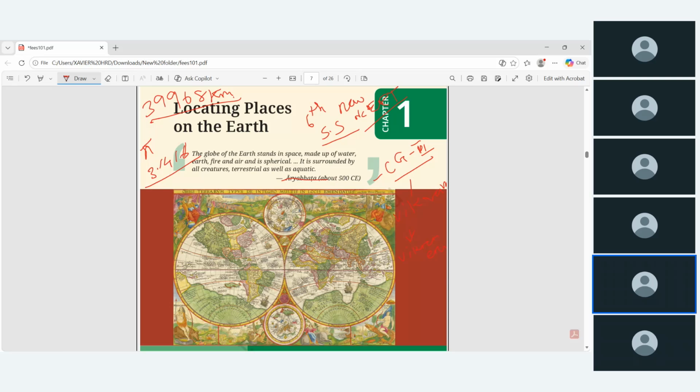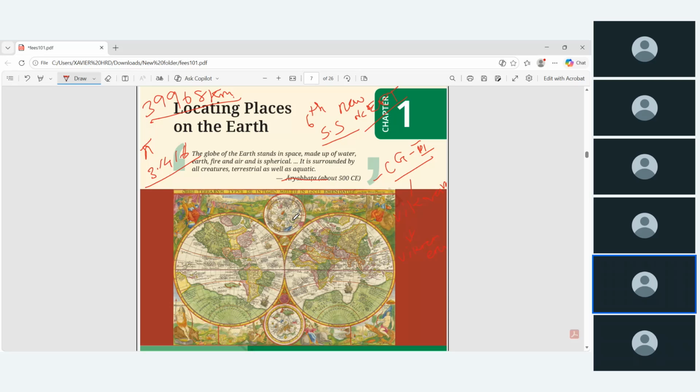So just note it down, and we will go to the subject now. In this topic, only two major concepts are explained: one is latitude, another one is longitude. What is latitude? What is longitude? What is the purpose of these two terms, and what are they exactly?